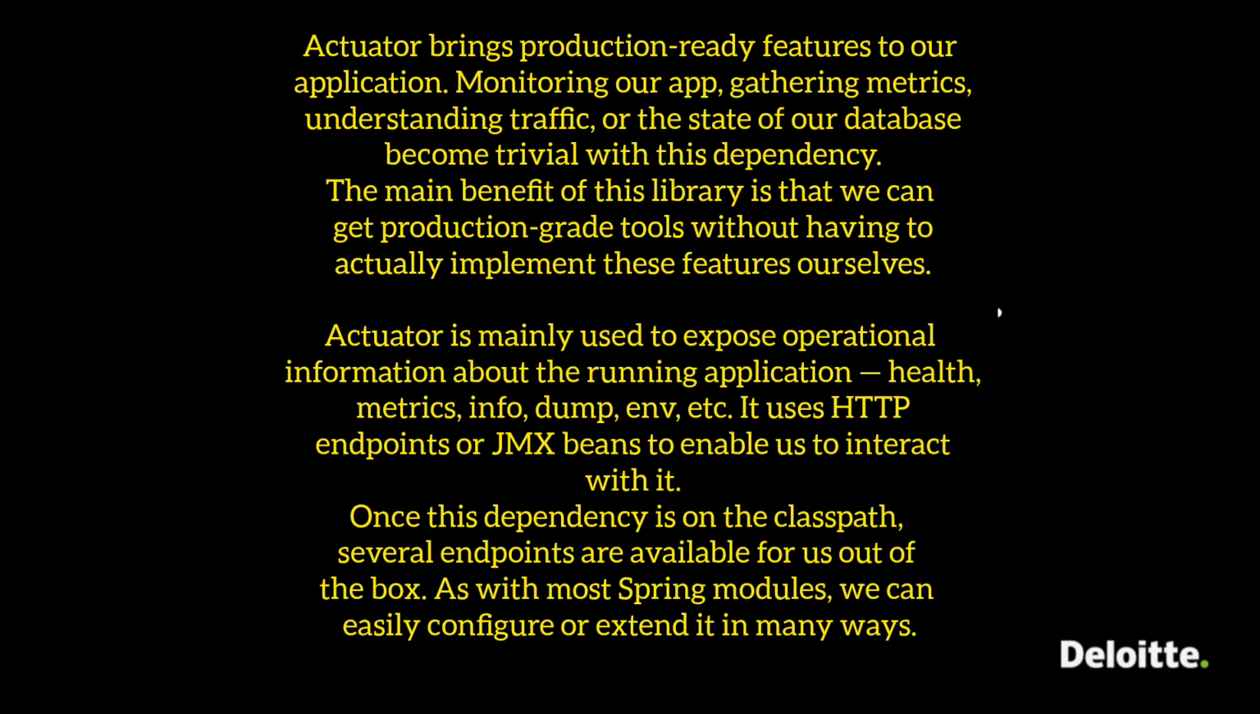To answer it, we can answer it in this way. Actuator brings production-ready features to our application. Monitoring our app, gathering metrics, understanding traffic or the state of our database become trivial with this dependency. The main benefit of this library is that we can get production-grade tools without actually having to implement these features ourselves. Actuator is mainly used to expose operational information about the running application, like health, metrics, info, dump, environment, etc.